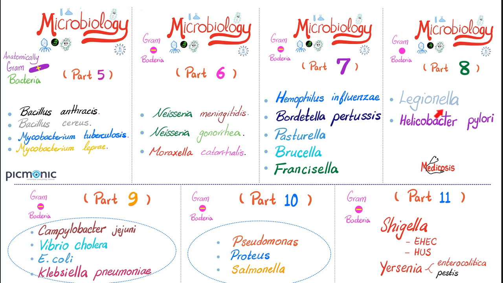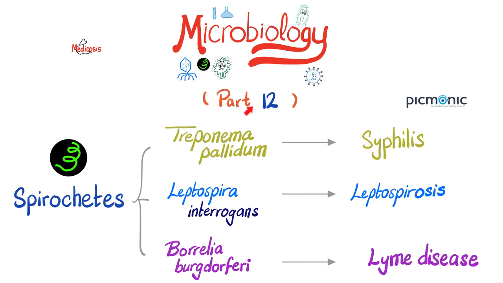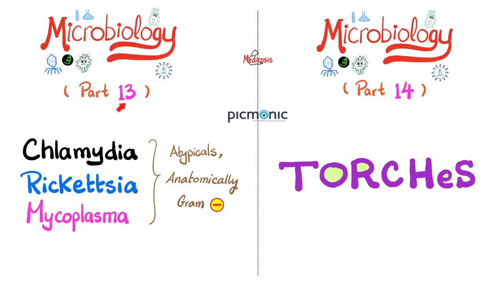In part 8, we talked about Legionella and H. pylori. In part 9, we talked about Campylobacter jejuni, Vibrio cholerae, Escherichia coli, Klebsiella pneumoniae. In part 10, we discussed Pseudomonas aeruginosa, Proteus, and Salmonella. Part 11 was about Shigella and Yersinia. In part 12, we discussed Treponema pallidum, Leptospira, and Borrelia, which cause syphilis, leptospirosis, and Lyme disease respectively. In part 13, we talked about some atypical bacteria such as Chlamydia, Rickettsia, and Mycoplasma. In part 14, we talked about the TORCH infections.